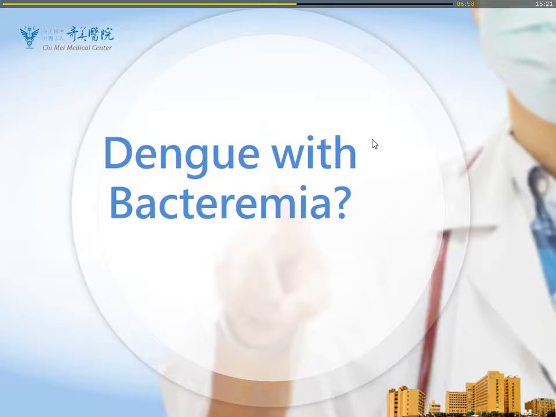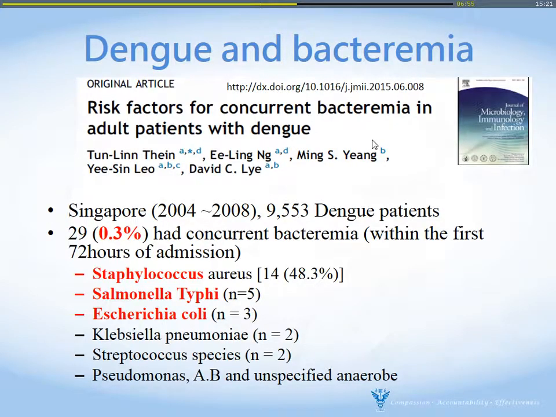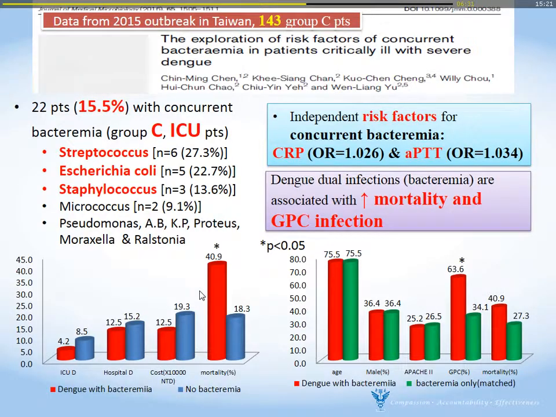What about dengue with bacteremia? It's not certain. According to a study from Singapore over about 5 years, around 10,000 dengue patients were admitted to their hospital, and only 0.3% had bacterial infection. The most common organisms were Staphylococcus, Salmonella, and E. coli. In my own study, recently published in another paper, also from the outbreak data, the group C patients had a higher percentage of bacteremia, about 60%.